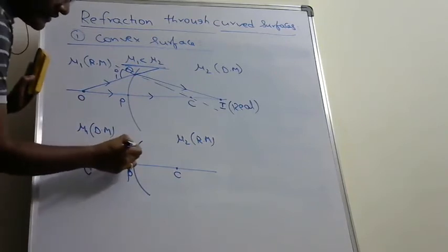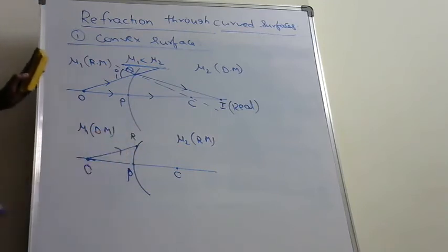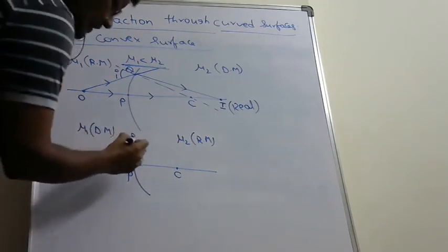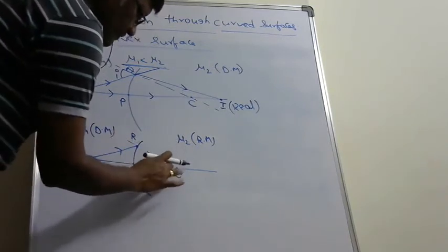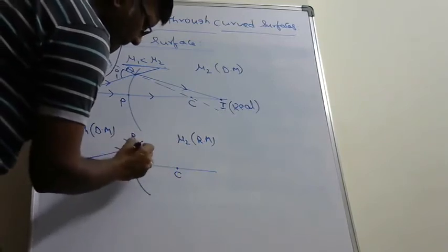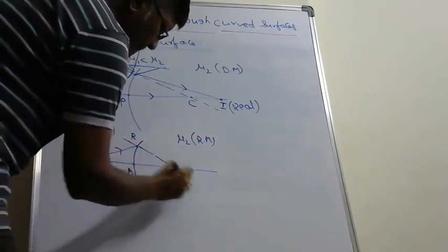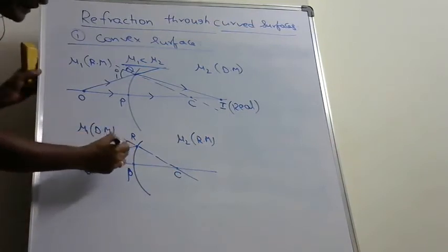The ray falls on the convex interface at R. And what is the normal at this point R? Line joining R and C, that is RC. That is normal. And this angle is called angle of incidence.